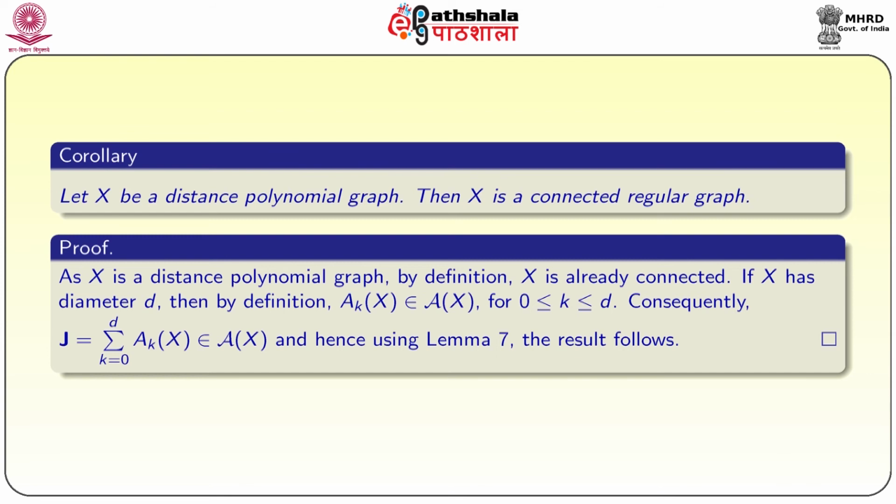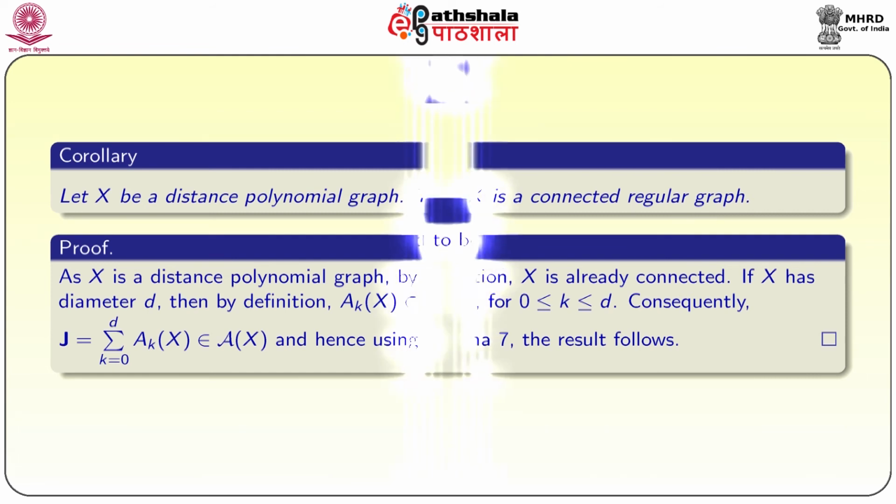X has a diameter d, then by the definition of a distance polynomial graph, the kth distance matrix belongs to the adjacency algebra, or A k is a polynomial in A. Consequently, J, which is equal to the summation of all these distance matrices, belongs to the adjacency algebra of X. So, J is in the adjacency algebra of X. So, we have that X is connected and regular. So, every distance polynomial graph is connected and regular, but the converse is not true. It is nice to find an example.